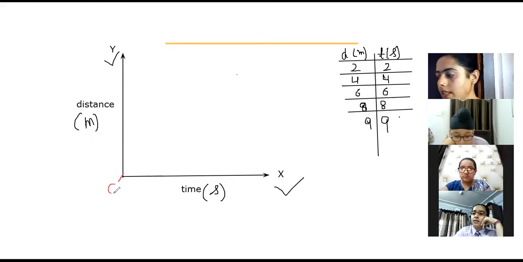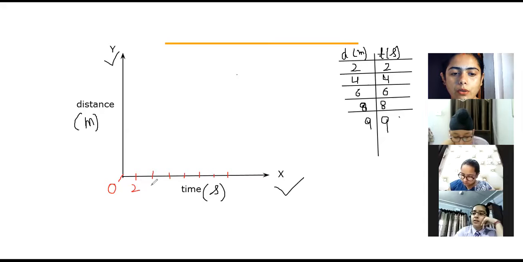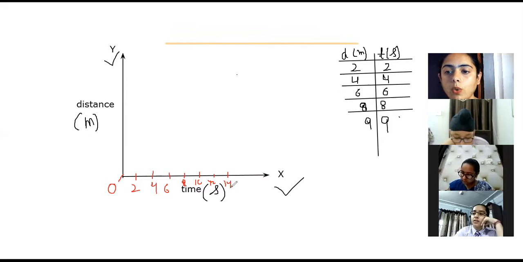Let's say this is the center one, the origin, so 0. Equal gaps you are going to have. Numbers you can write 0, 1, 2, 3, 4, 5, 6, 7, 8, 9, or the way I'm going to write it here, 2, 4, 6, 8, 10, 12 and 14. But there has to be a symmetry. It has to be equal.